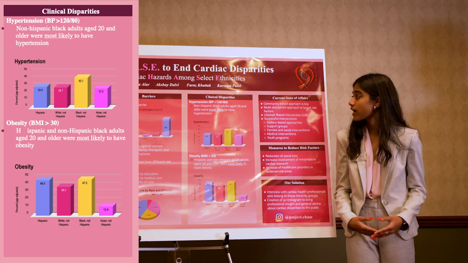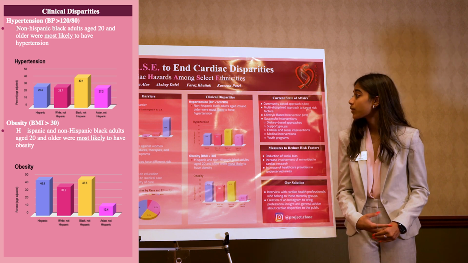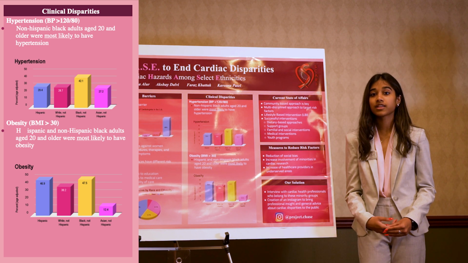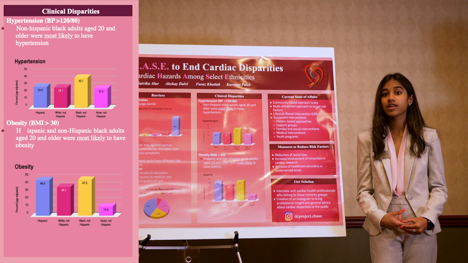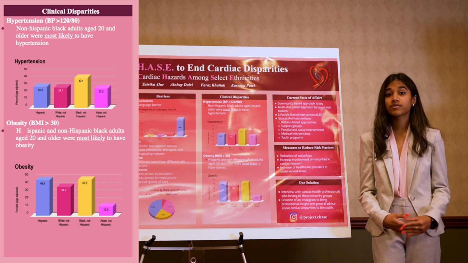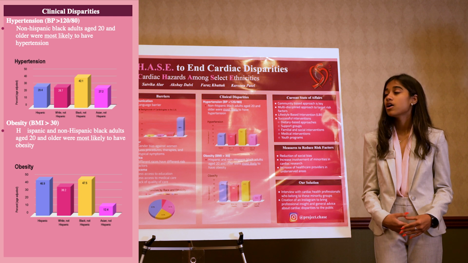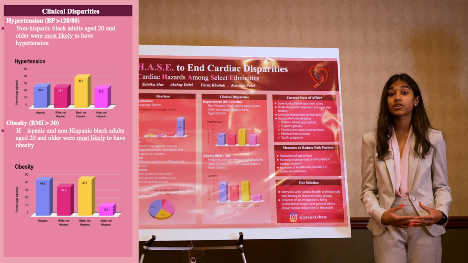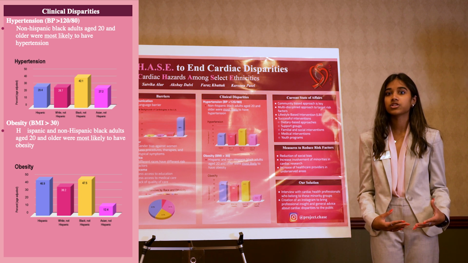As you can see in this graph from 2016, African American adults over the age of 20 were 42.1% likely to have hypertension as compared to only 22.7% of non-Hispanic white counterparts. This is mainly due to the prevalence of undiagnosed and untreated risk factors caused by the low accessibility of healthcare within these communities that puts them at a greater likelihood of experiencing adverse conditions and greater dangers.